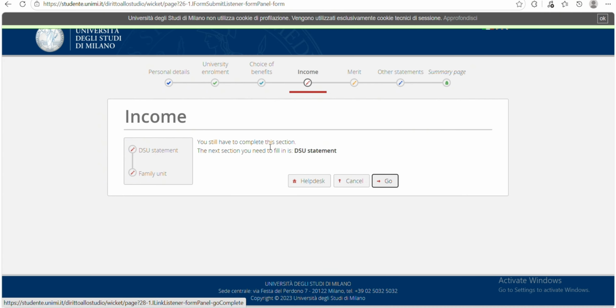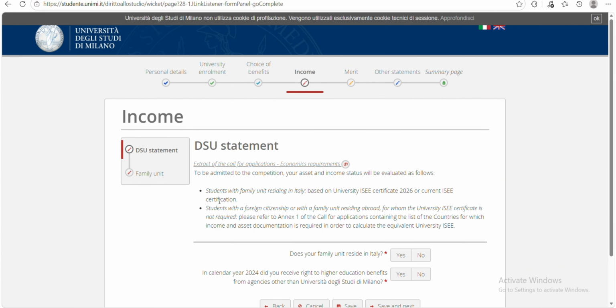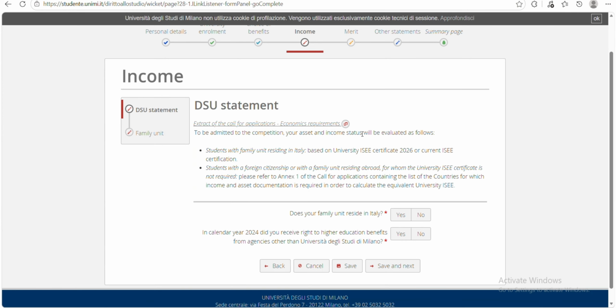The next section you need to fill in is DSU statements. And you click on go, and here you have to be admitted to the completion, your assets and income status will be evaluated as follows. So they need to check your income status to know whether you will be qualified for the regional scholarship. So students with family unit residing in Italy based on University EASE certificate 2026 or current EASE certification. Then the next one is students with foreign citizenship or with a family unit residing abroad, for whom the university EASE certificate is not required.